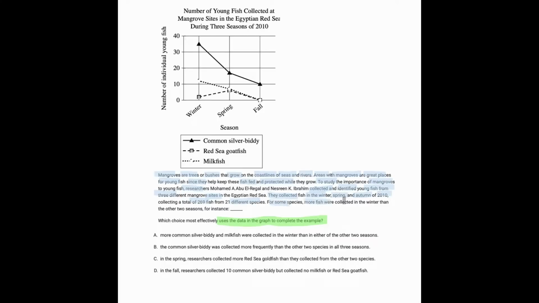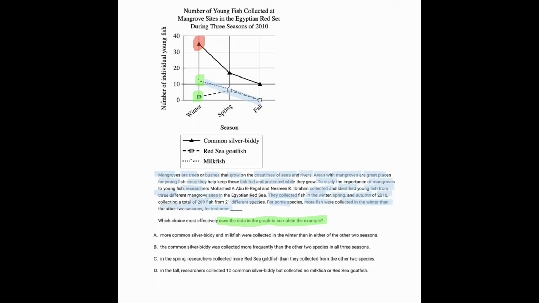For some species, more fish were collected in the winter than the other 2 seasons, for instance. So clearly, we're looking for the idea that this is so much higher than these because more fish were collected in the winter than in the other 2 seasons. And it may also relate to this line because more of the milkfish were collected in the winter as well, even though not as extreme as the common silver biddy.